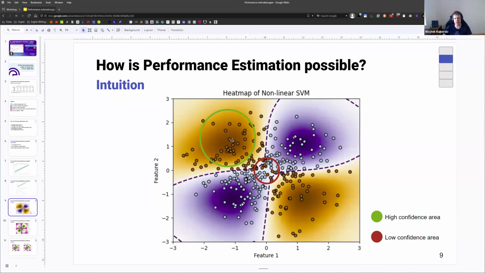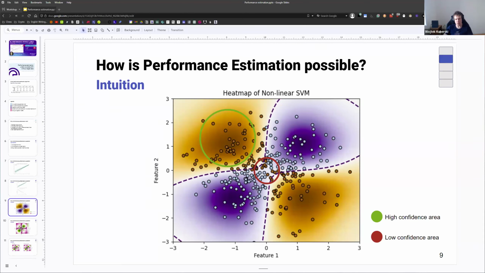Then we expect that in these places the model is going to be very confident and also very performant, that the expected error is lower. So if you look at this area here, you can see that this is a high confidence area. The model is very confident there. And we can use that confidence as a proxy for uncertainty, which we can then transform in a quite smart way into the actual performance. Whereas here, if we're getting very close to class balance and there are negative and positive examples mixing together, this is a low confidence area. This is where the model is not confident about the actual predictions.